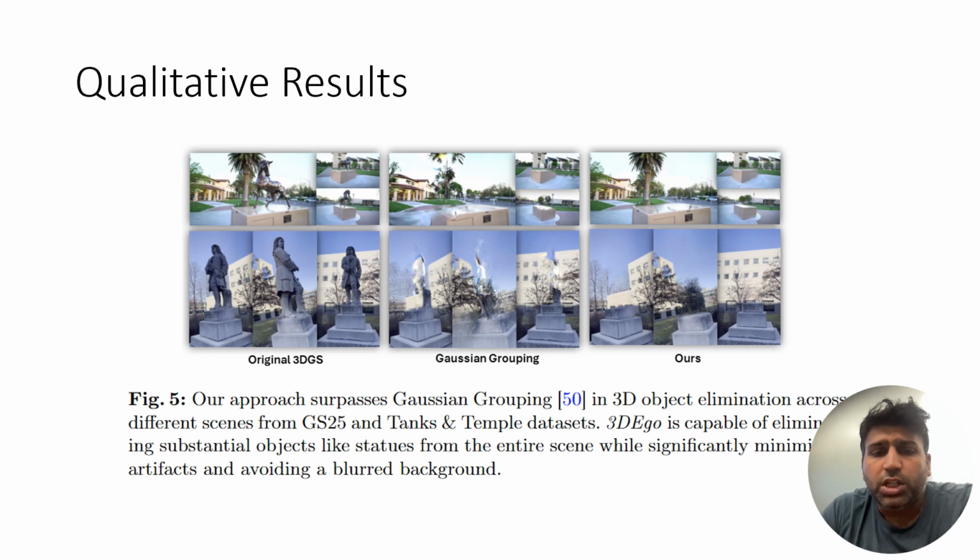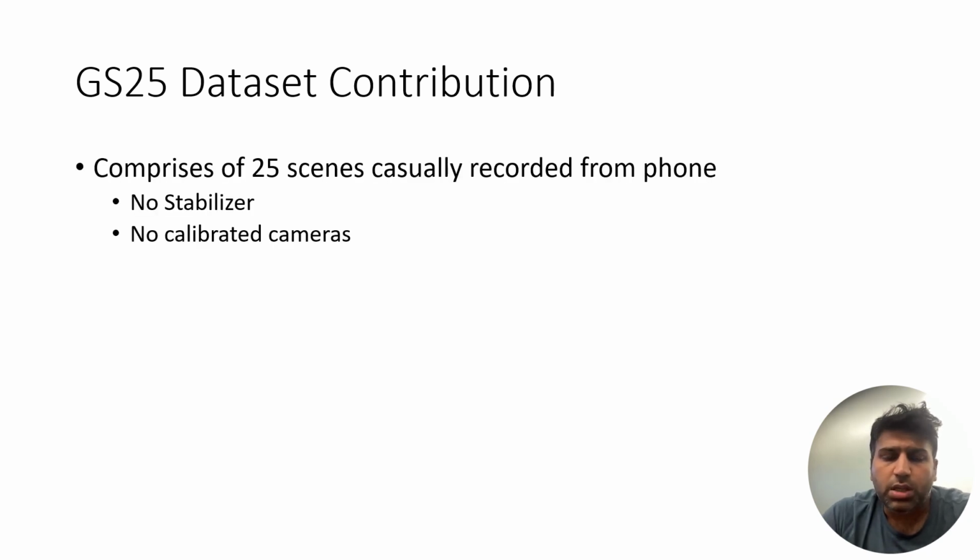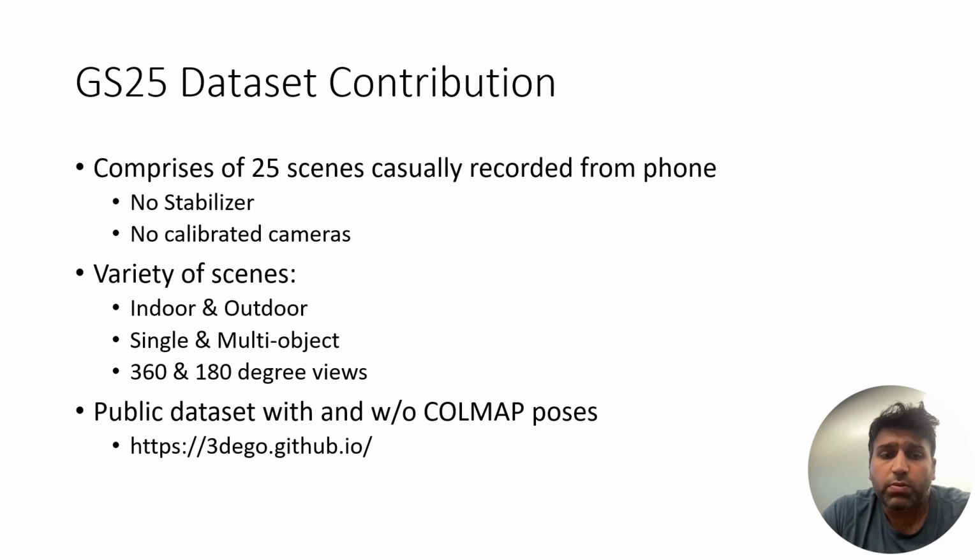Here, some of the geometric editing results are presented where we compare our method with Gaussian Grouping. As you can see, our approach surpasses Gaussian Grouping in 3D object elimination across different scenes from GS25 and the Tungsten Temple dataset. Here we introduce our prepared dataset, which is prepared using casually recorded videos from a phone. It contains a variety of scenes.